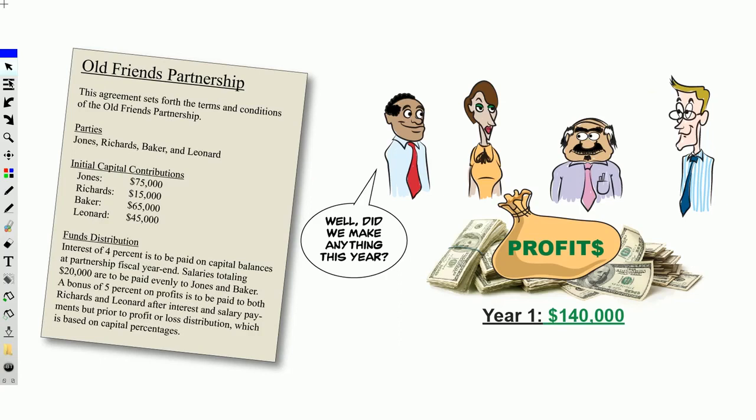After all of those subtractions, then what happens? Then we take the remaining balance and allocate it. But how do we allocate it? Well, it says right here, to Richards and Leonard after interest and salary payments, but prior to it, which is based on capital percentages. So here are the capital percentages, and we're going to take a look at how they operate.